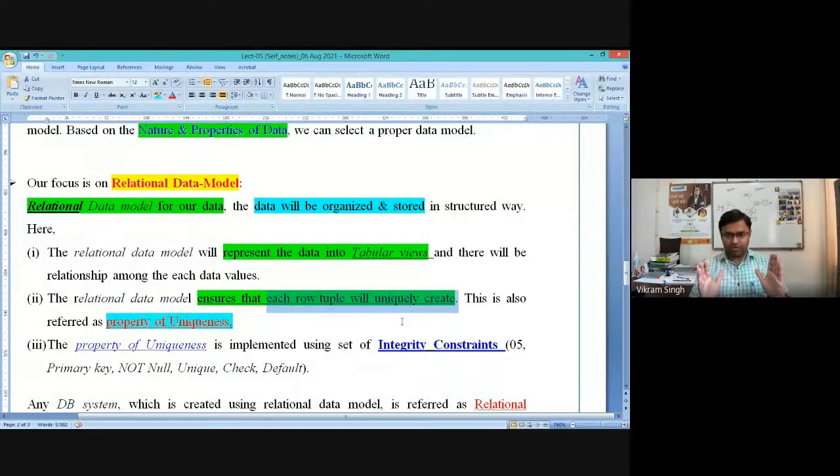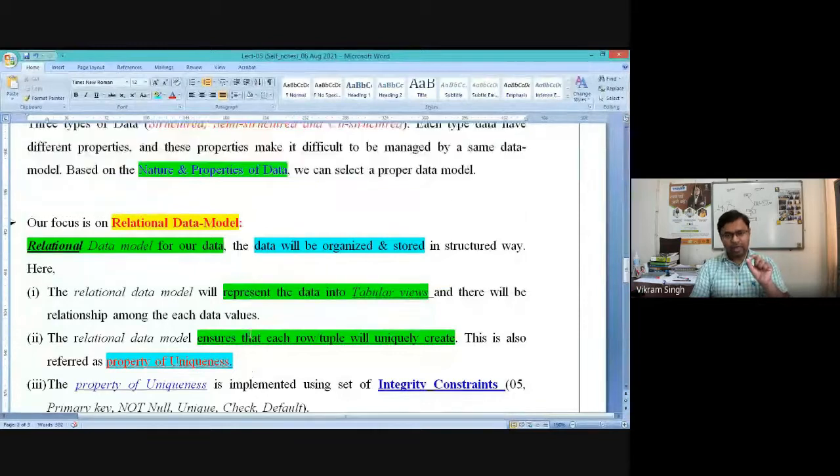This looks very obvious because we are saying that the schema or database is capturing the real-world entity, the real-world person, into the database. In the real world, each and every individual is unique. So your database system should also have some provision, some condition, some property which makes sure that no two rows, no two tuples, will be the same. That's what the property of uniqueness simply ensures. The whole theory of the relational data model is based on this single property, right?